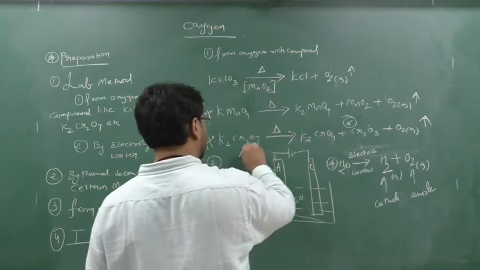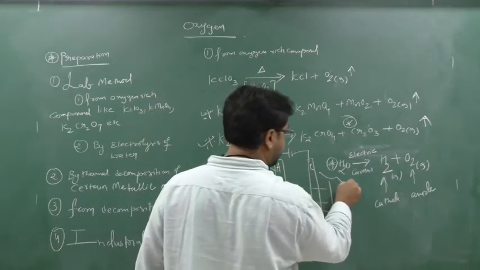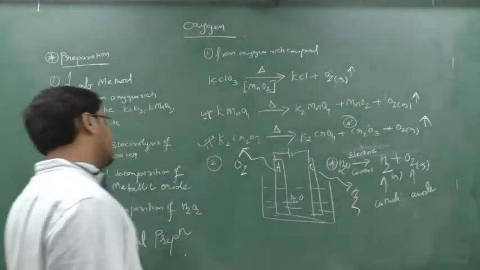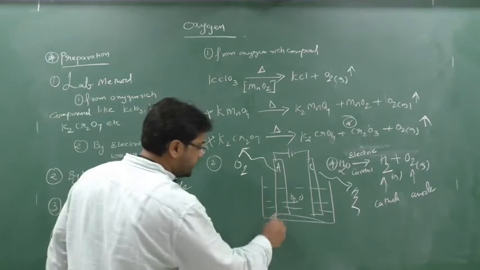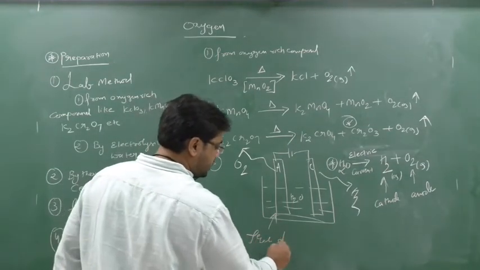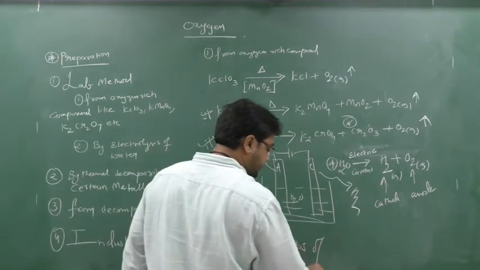so here what will be liberated? Oxygen, and here what will be liberated? Hydrogen. Clear? So write down. So by electrolysis of water, and you are adding here a few drops of sulfuric acid. Okay. So here a few drops of H2SO4.